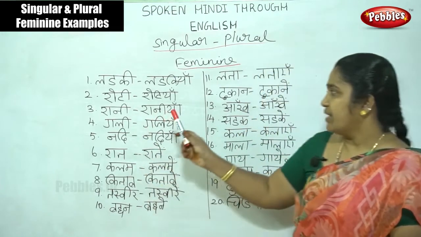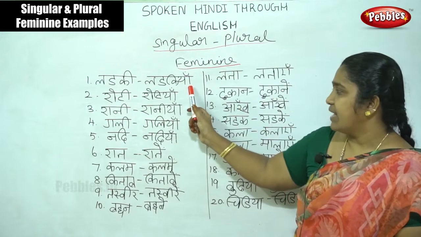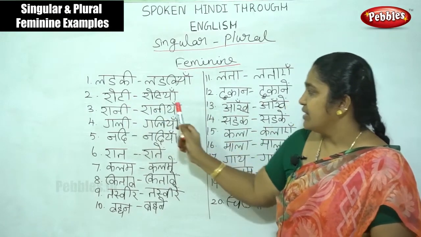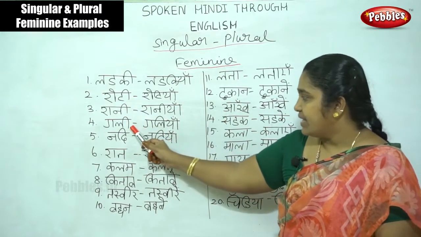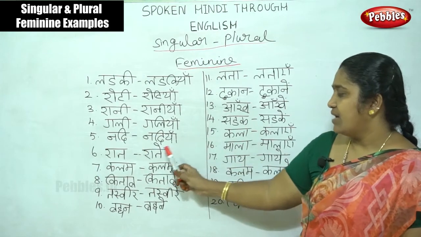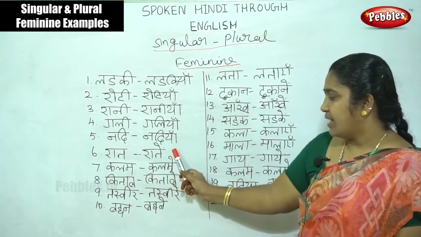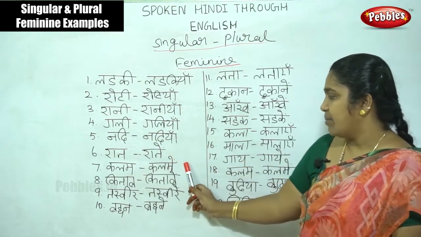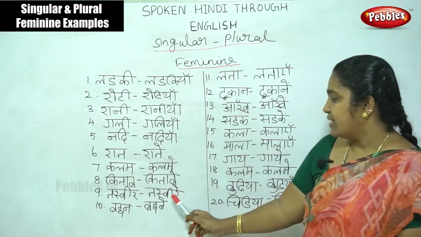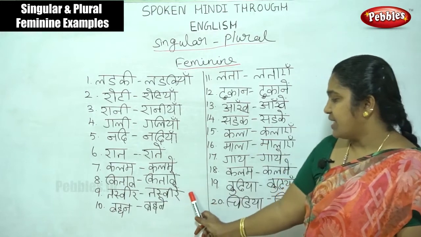Ladki, ladkiya. Roti, rotiya. Rani, raniya. Gali, galiya. Nadi, nadiya. Raat, rate. Kalam, kalame. Kitab, kitabe. Tasveer, tasveere.